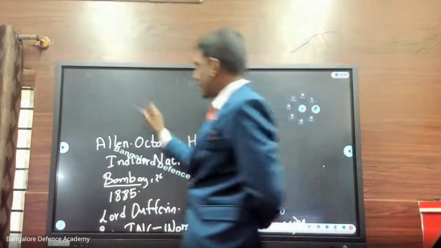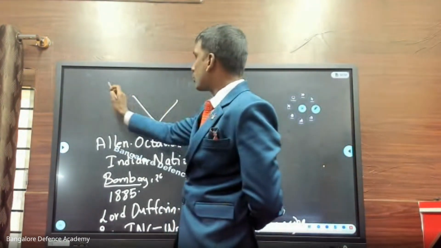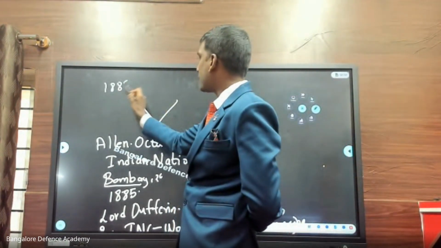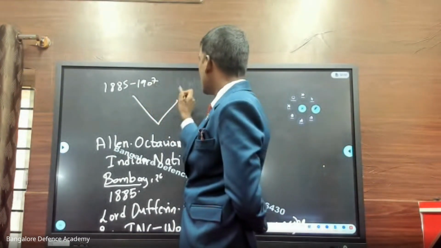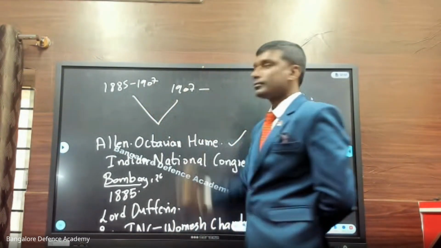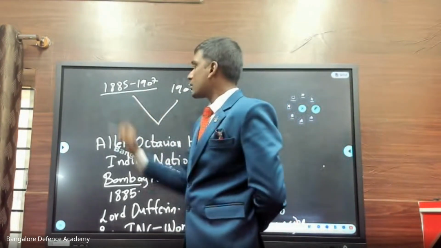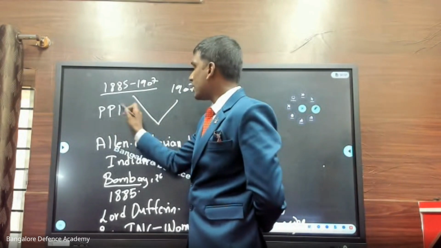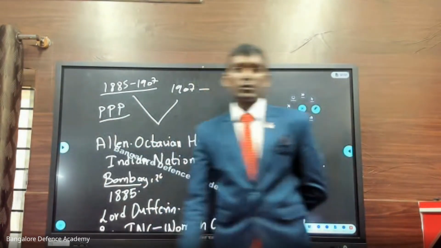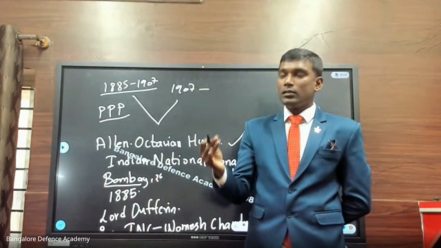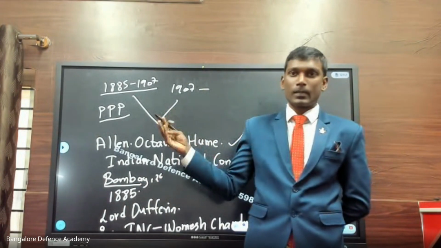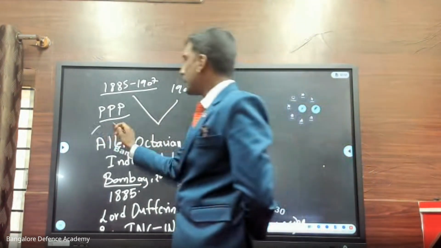Now, this Indian National Congress, I will divide into two sections: from 1885 to 1907, and 1907 and further. Okay, so look at this. From 1885 to 1907, they were using 3 P's. This technique they were using: prayer, petition, protest. What is this? Prayer, petition, protest.